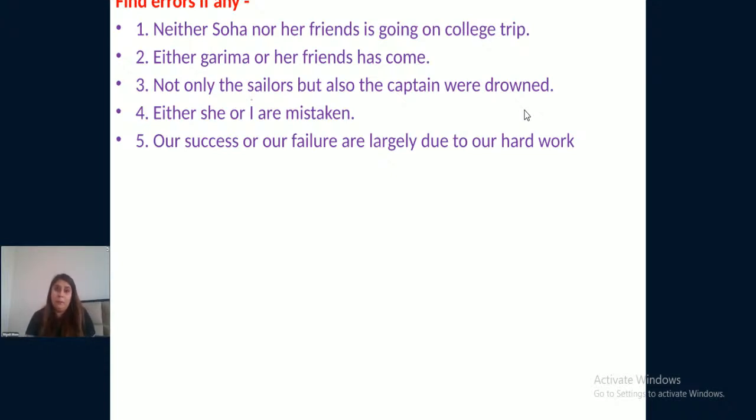So again, find errors if any. If you think that there are certain errors in the given sentences, then you need to find them. Or if you think that all sentences are correct, there is no error in any sentence, then you just need to find out the subject in the sentence. So let us first talk about the subjects in the sentences. Neither Soha nor her friends: Soha, her friends. Either Garima or her friends: Garima, her friends. Not only the sailors but also the captain: sailors, the captain. Either she or I.